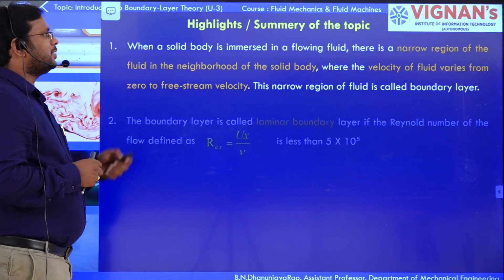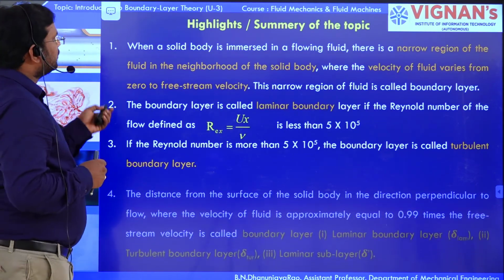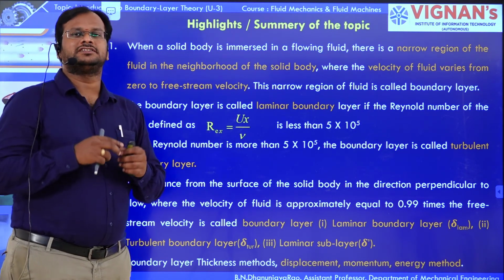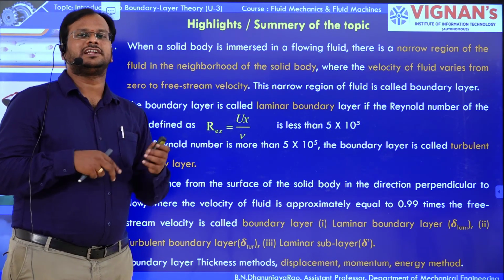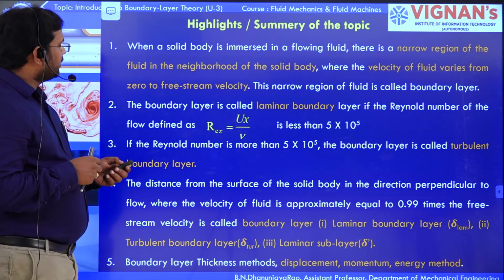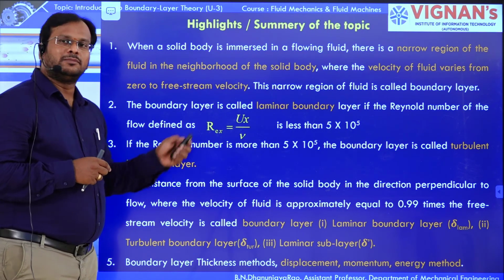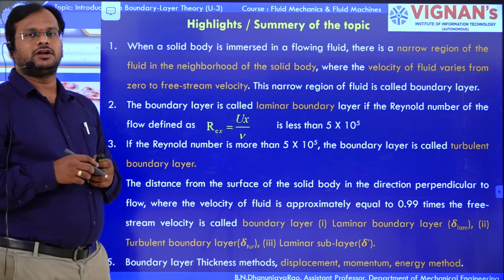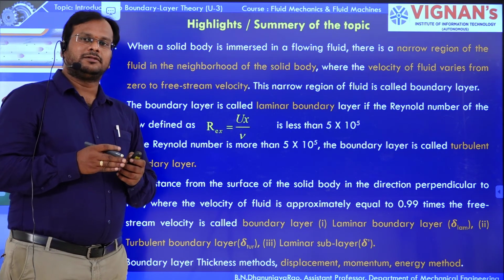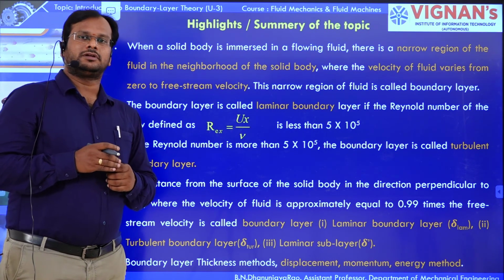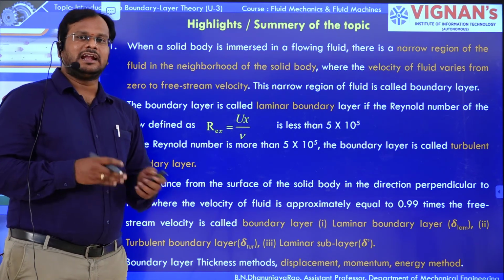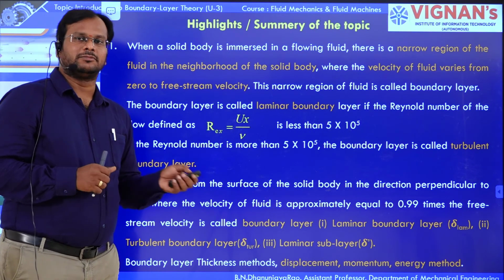Here are some of the highlights. The narrow region which is formed on the boundary is a boundary layer, and the study of it is boundary layer theory. Laminar and turbulent flow are defined based on the Reynolds number: below 5 into 10 power 5 it is laminar flow, and greater than 5 into 10 power 5 it is turbulent flow.